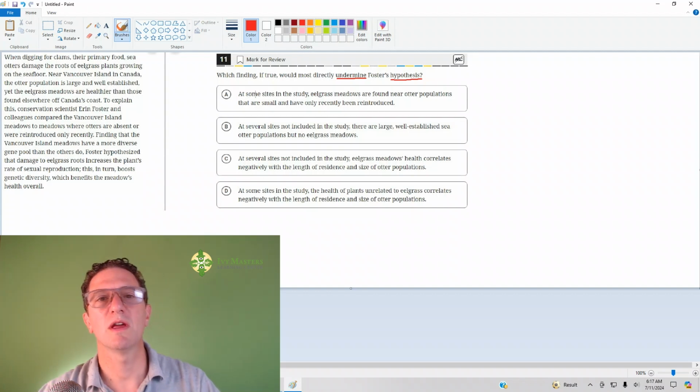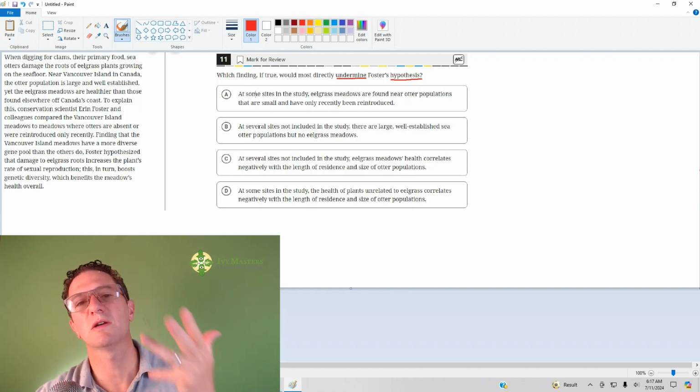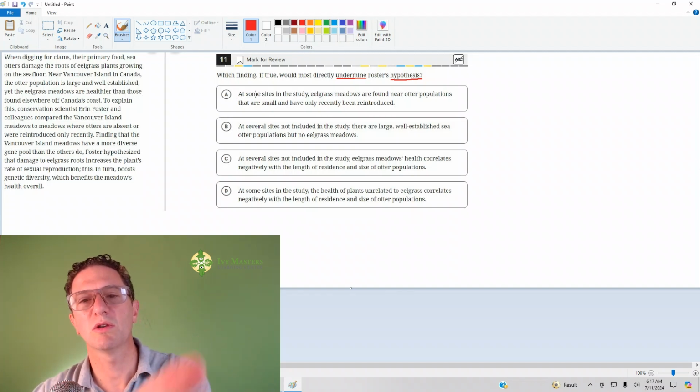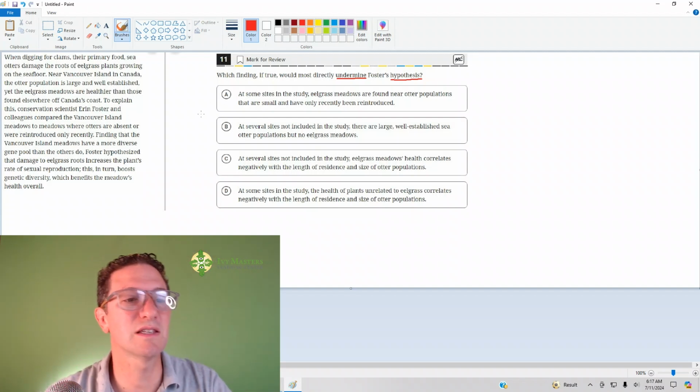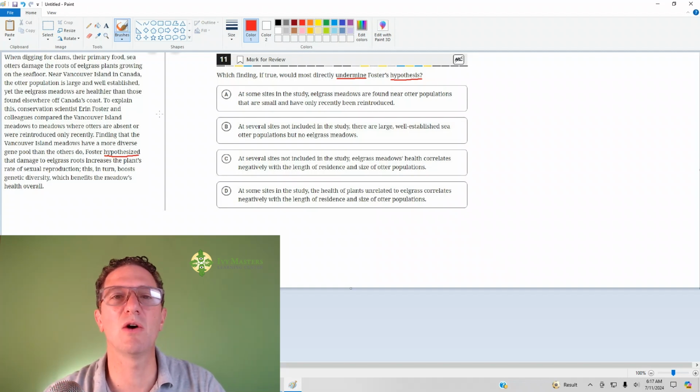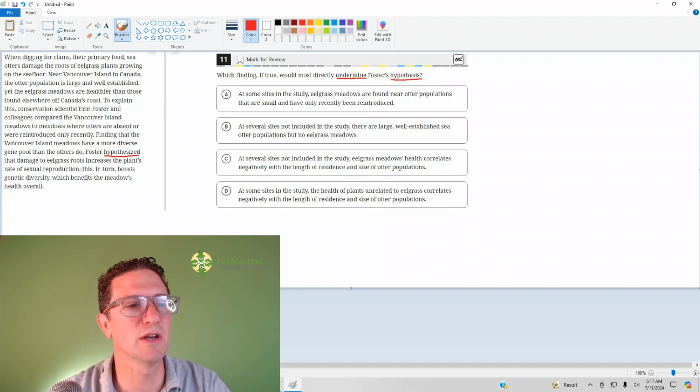Whenever you see the word hypothesis, claim, conclusion, assumption, argument, or any word like that right before the question mark, you want to look at the last sentence and look for that word in verb form. Here we see the word hypothesized. And we want to focus on that. Now, I've heard some teachers of SAT say, just read the last sentence, but you're going to see here that that's not enough in order to answer our question.